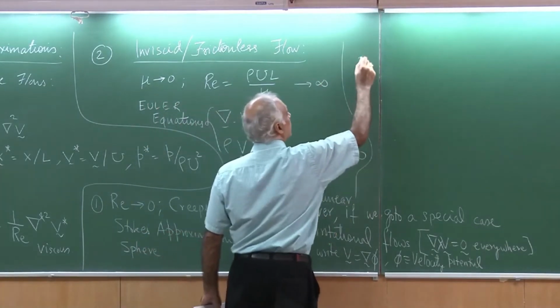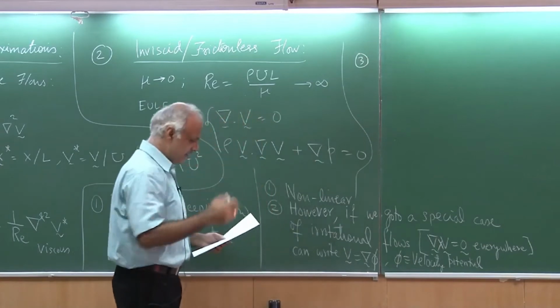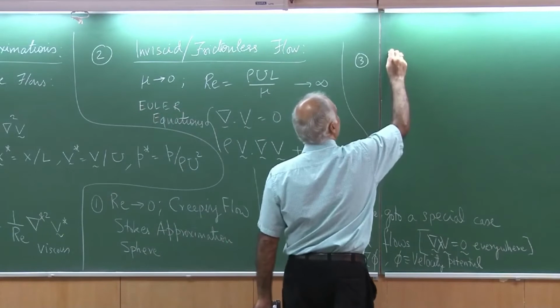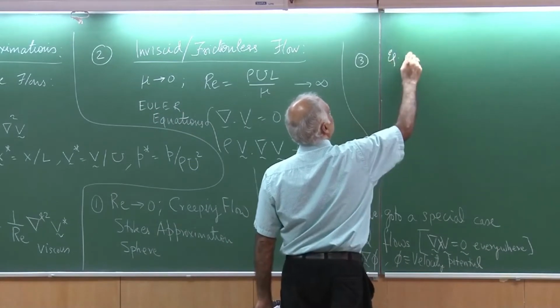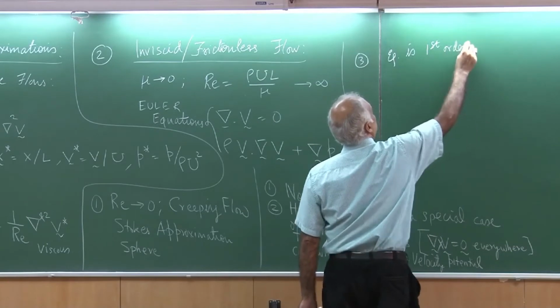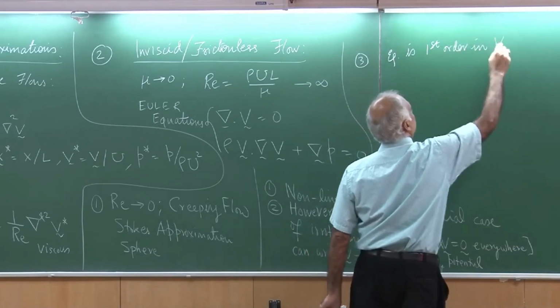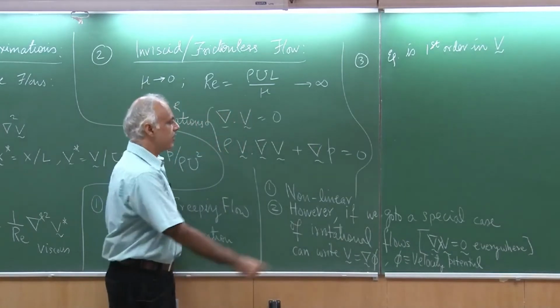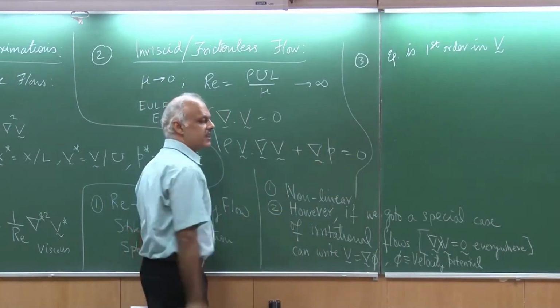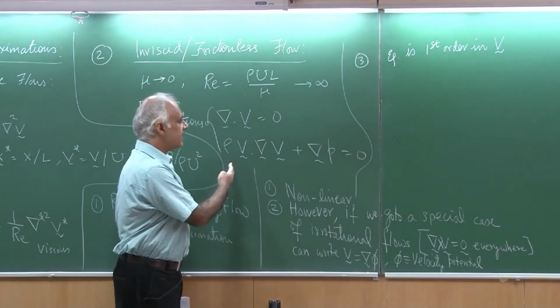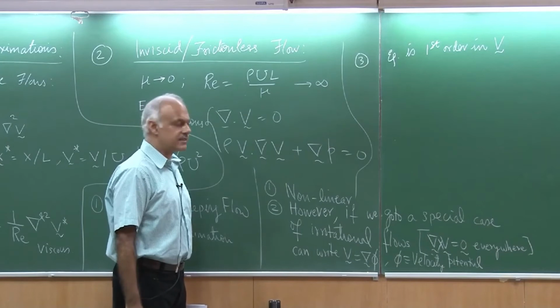So, I want to continue on property number 3, which is that the equation now is first order in V. Unlike the full Navier-Stokes where you had instead of a 0 here a viscous term which is second order, now this equation is first order in velocity.